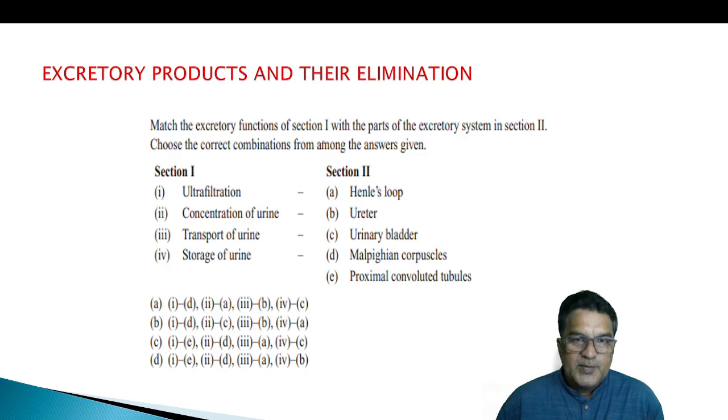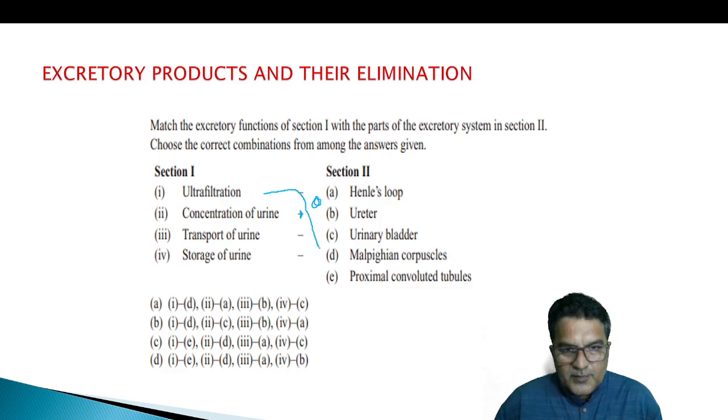So, map the excretory functions of section 1 with the parts of the excretory system in section 2. Choose the correct combination from among the answers given. Ultrafiltration, let's start from here. Ultrafiltration is done in the Malpighian corpuscle, isn't it? Concentration of the urine: counterflow mechanism, Henle's loop. Transport of urine: ureter we can take. Storage of urine: yes, I can give it to the urinary bladder.